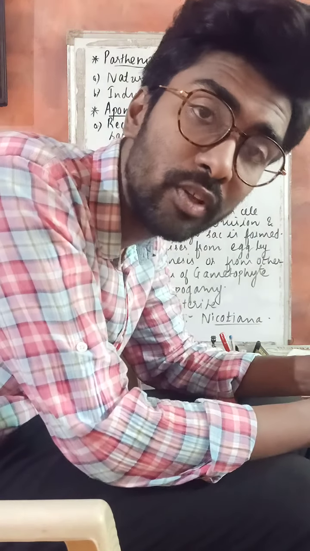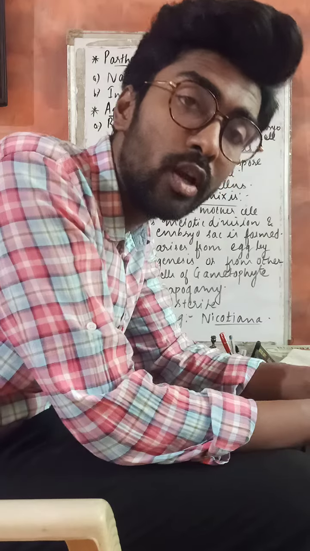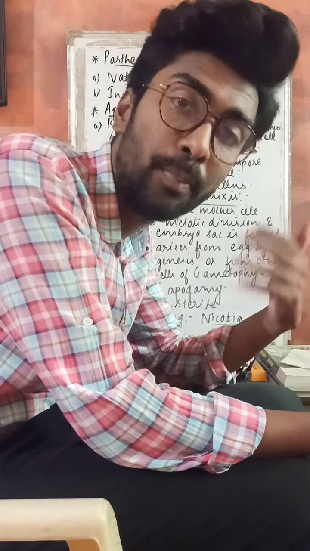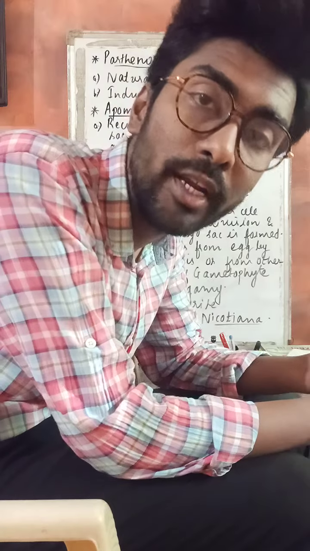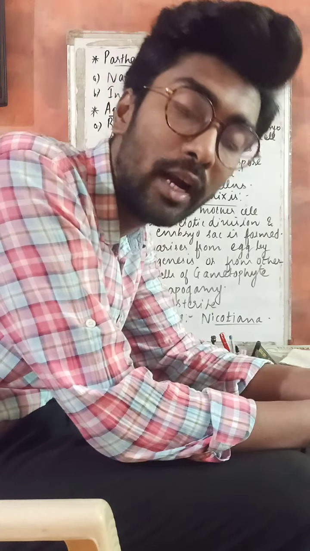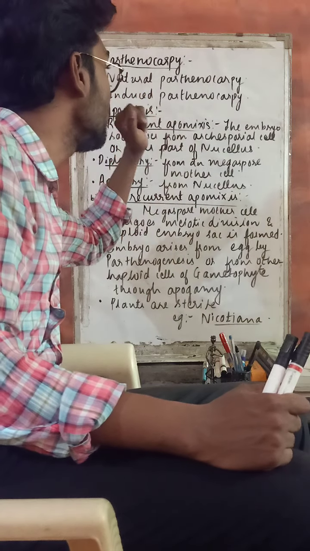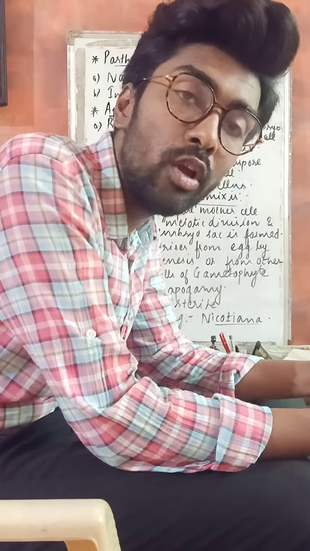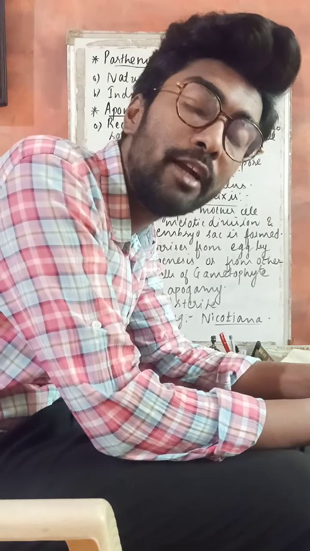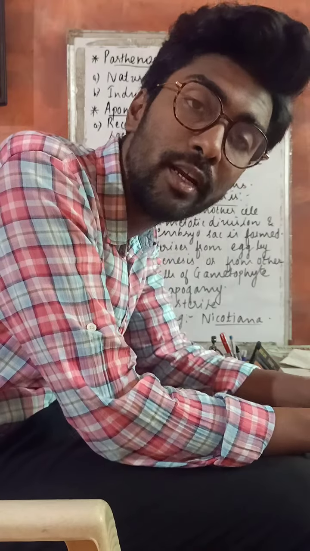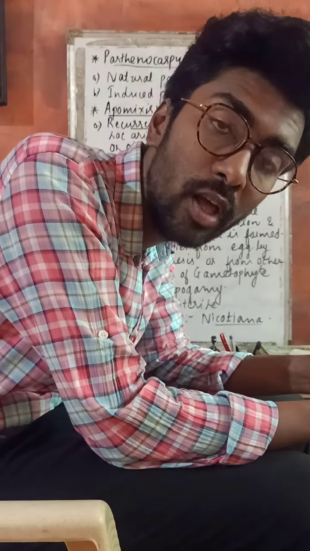It might be your auxins or gibberellin. The best example is seedless tomato, which is produced if treated with a high dose of auxin. Also, certain grapevines, if treated with gibberellin, produce seedless fruit. So as we spray growth promoting hormone, it is called induced or artificial Parthenocarpy. That's all about natural and induced Parthenocarpy. The basic significance of Parthenocarpy is that the seedless fruits produced have a higher commercial value.